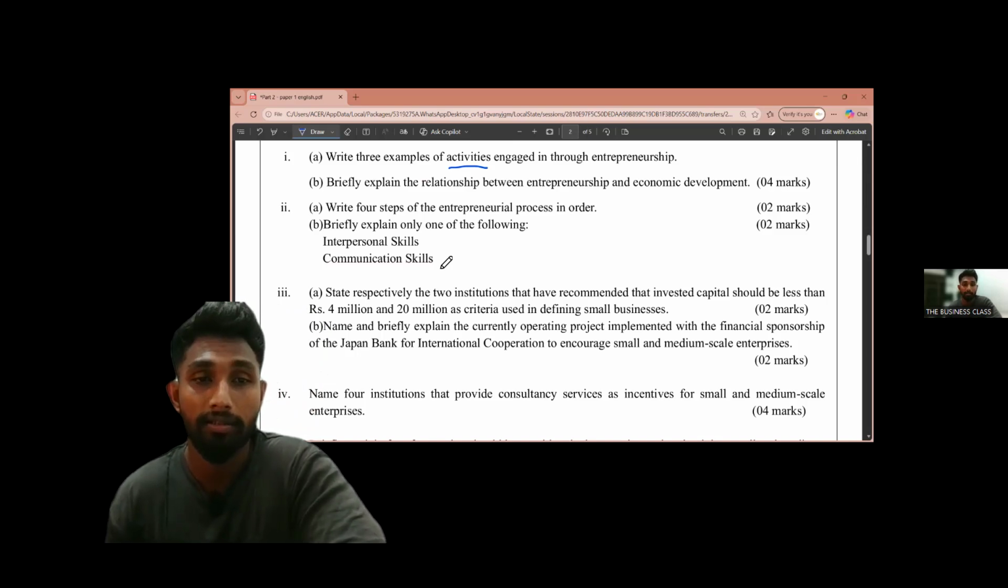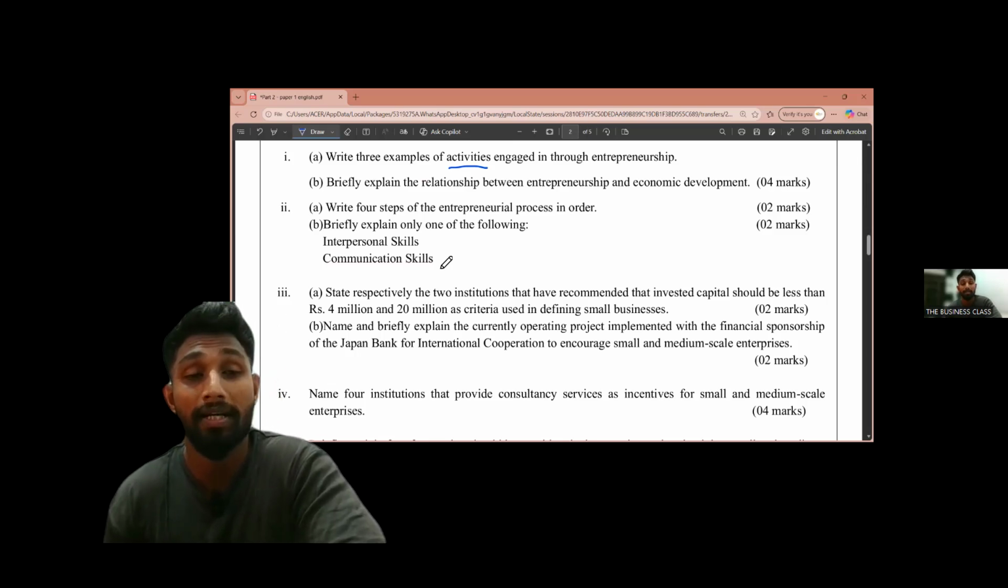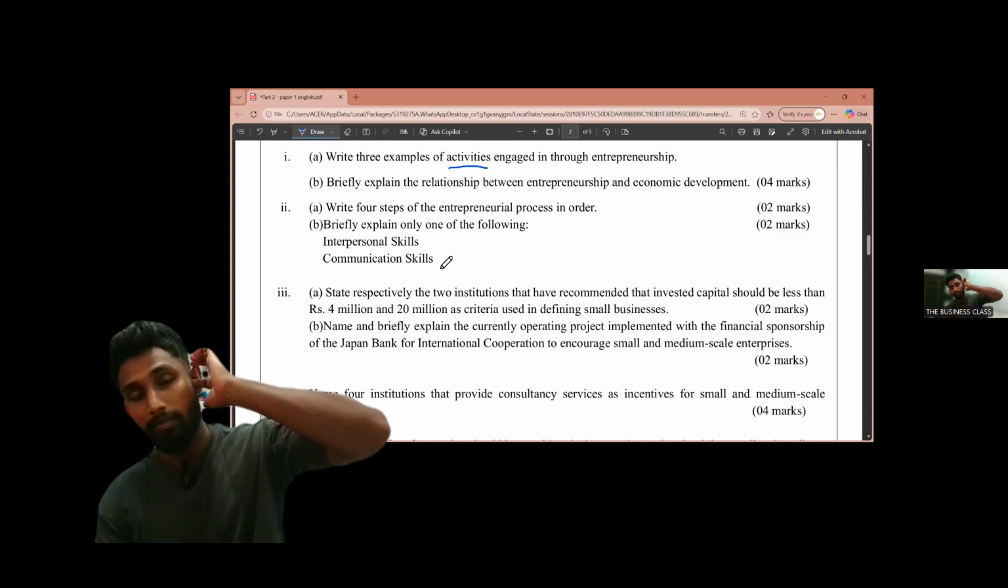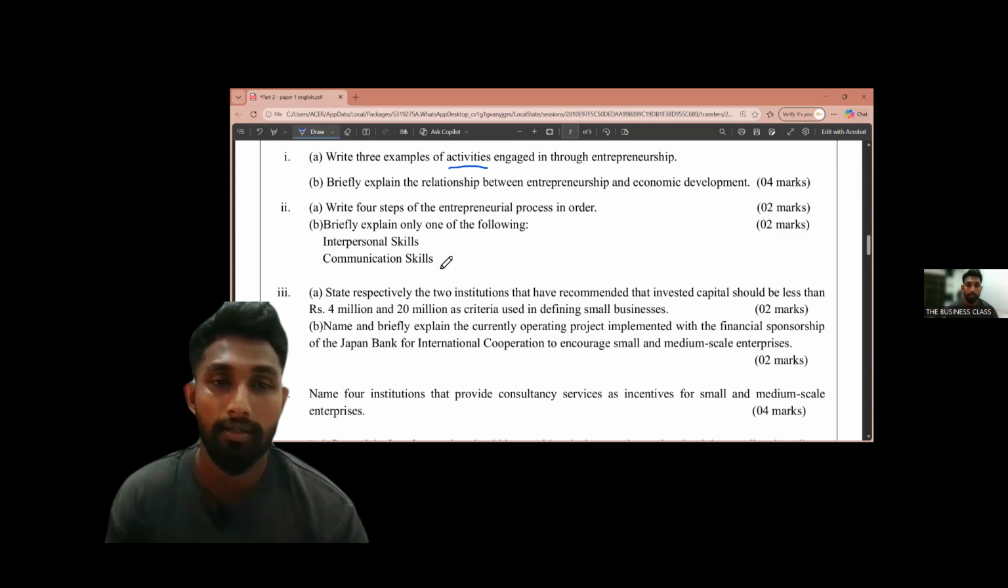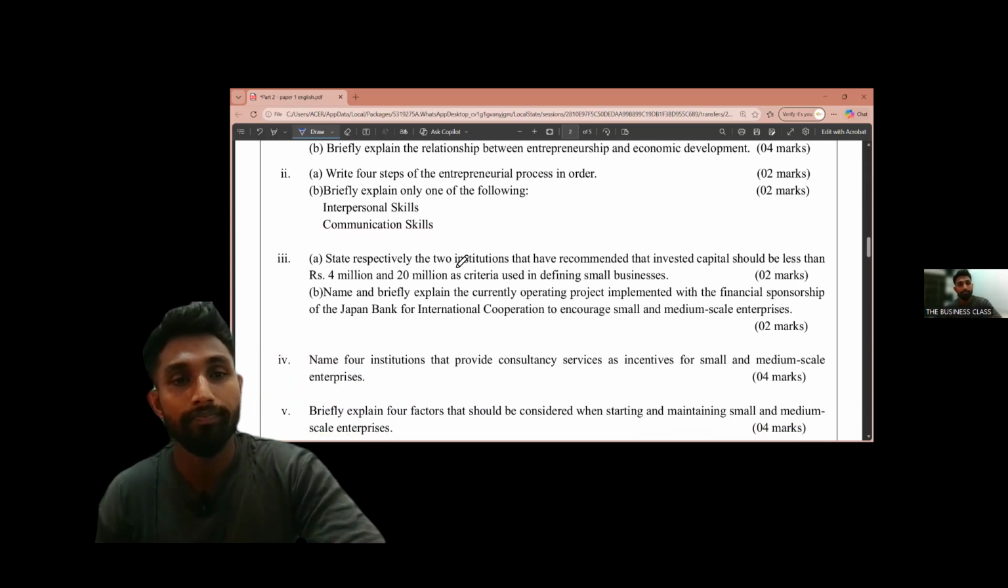Then another thing you can take is communication skills. You should have the ability to convey your information to someone. Then you should negotiate with the employees, suppliers and the customers. So you should have proper public speaking and communication skills. You can explain communication skills like that. Okay, now we are moving to the next question.